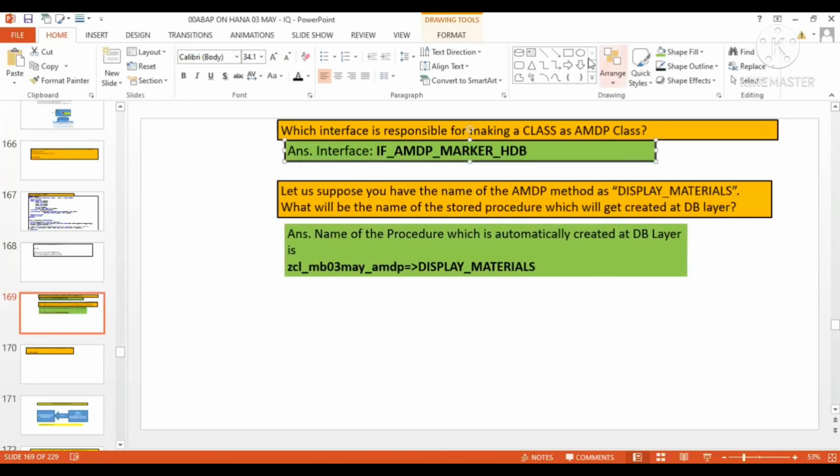This is a very, very important question. This is a VVI question. The second one is not VVI but can be an important question. So I would suggest not to ignore any question from AMDP and CDS.